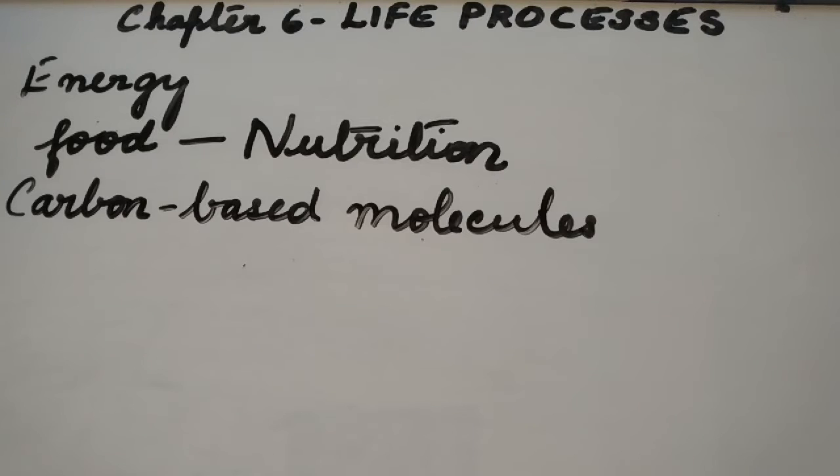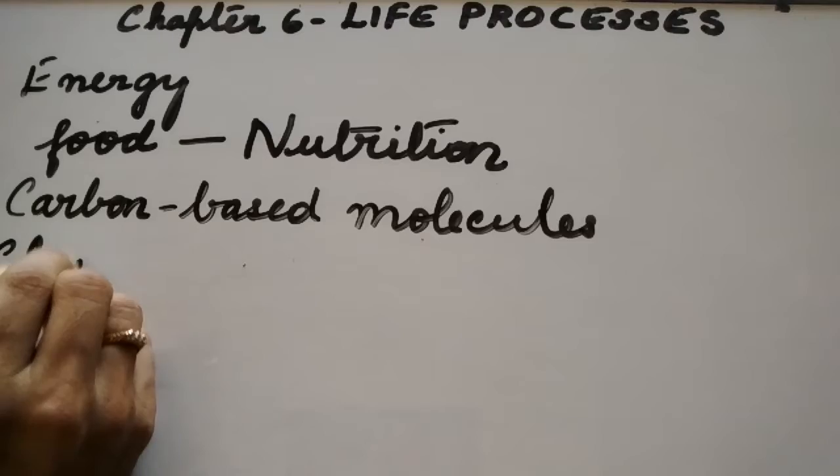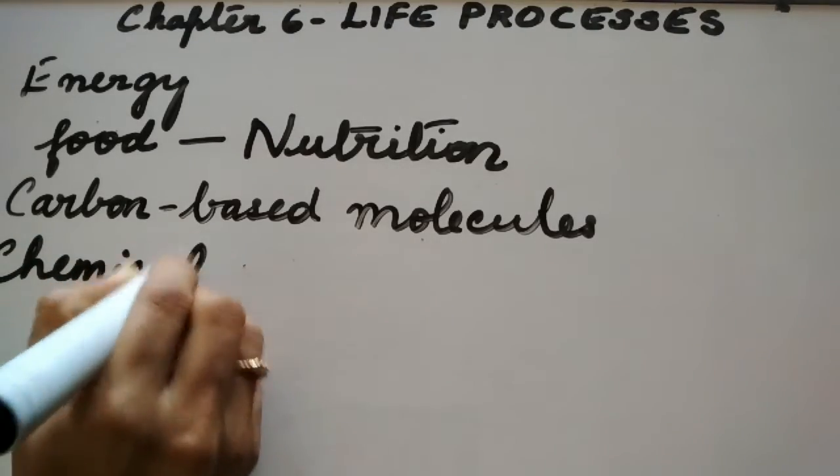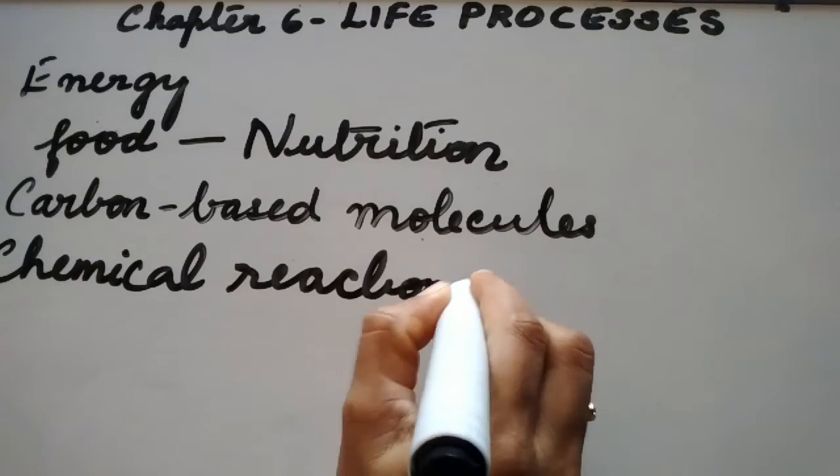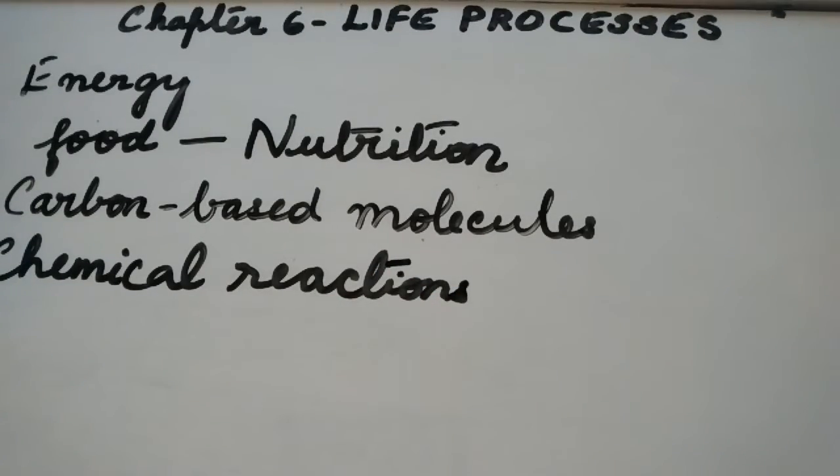The food needs to be broken down in the body and must be converted to a uniform source of energy that can be used for the various molecular movements needed for maintaining the living structures. For this, a series of chemical reactions in the body are very necessary.